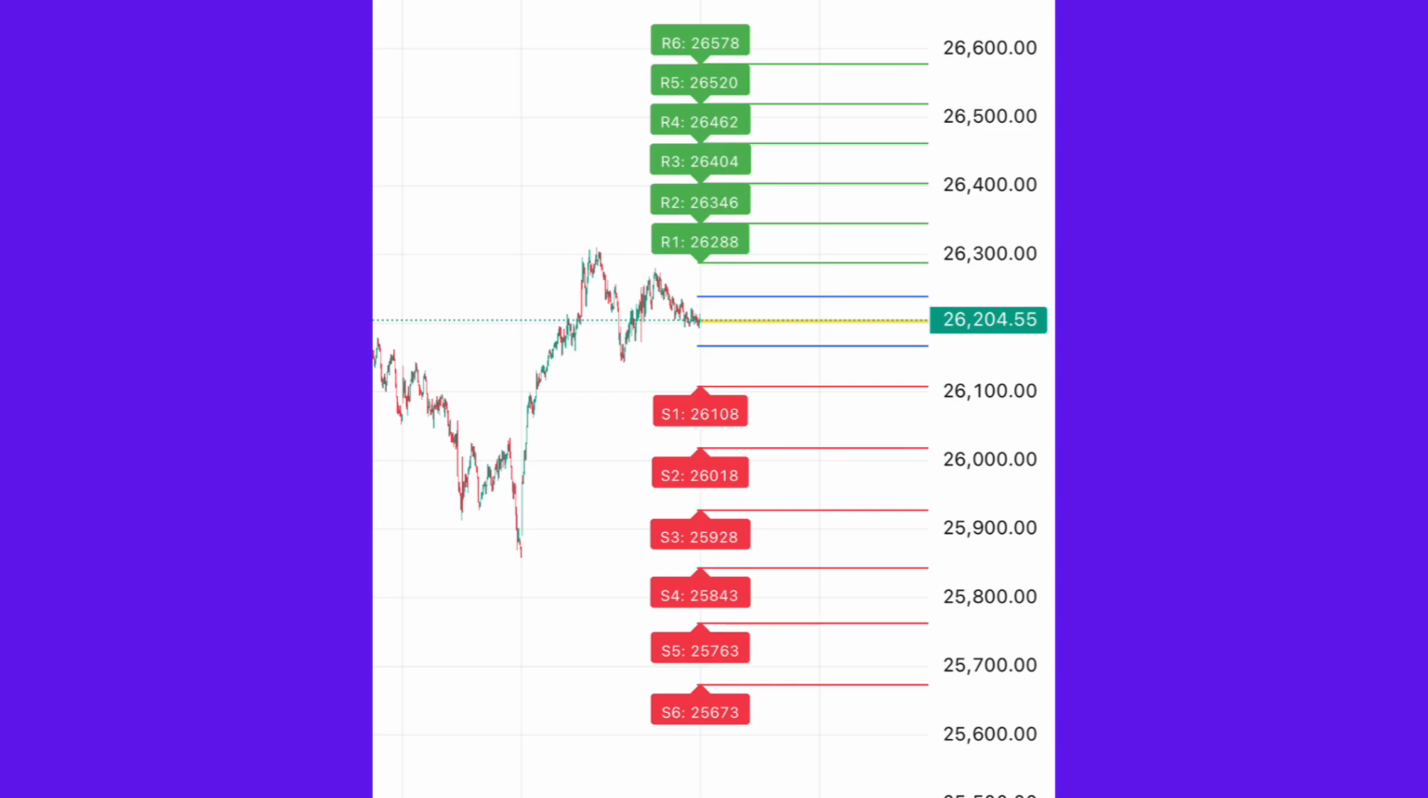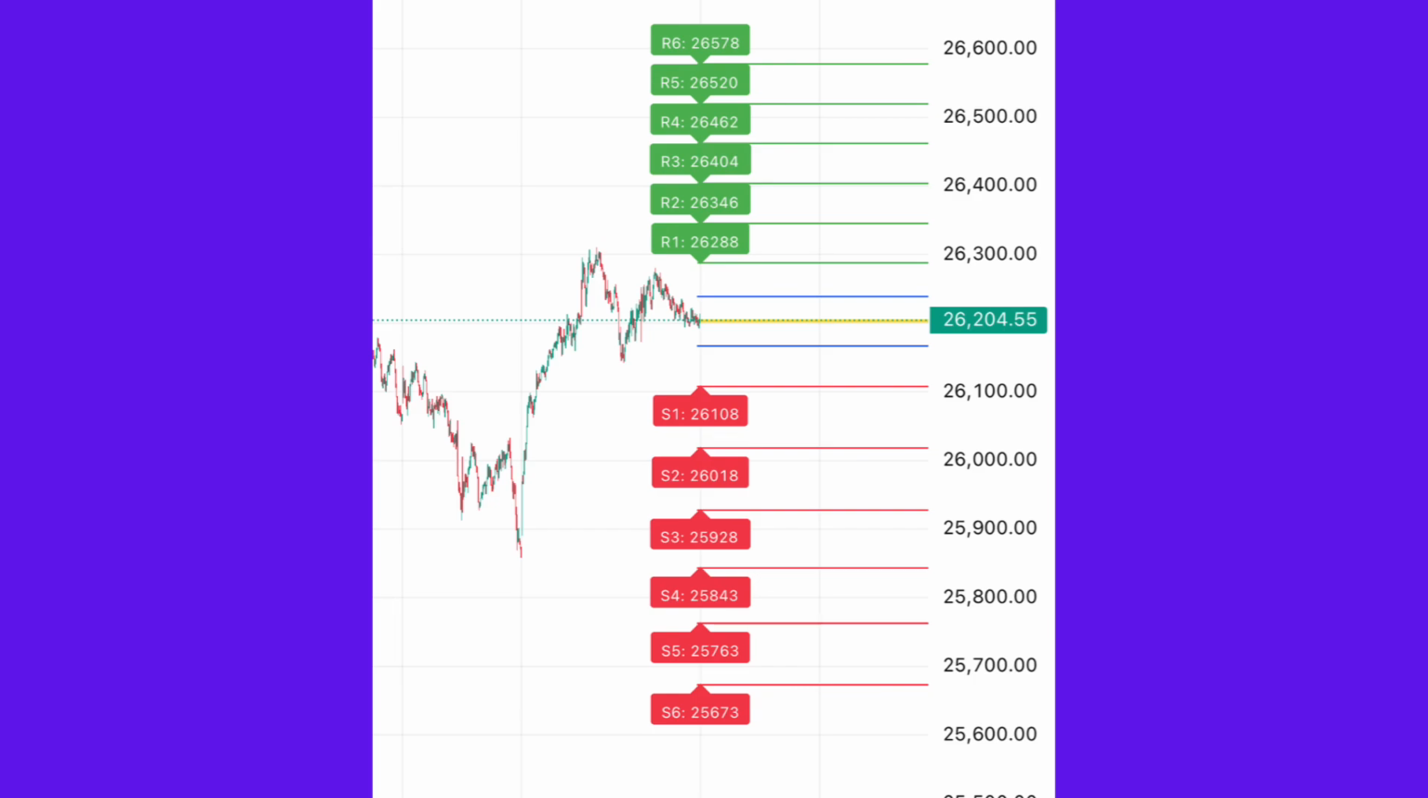Expected market behavior based on the zones. Nifty is currently trading near 26,204, sitting between R1 and S1. Scenario 1, bullish opening. If we get a flat to positive opening, watch for sustaining above 26,250, 26,288 zone, bullish bias. Above 26,346, intraday strength. Above 26,404, trending bullish day possible.